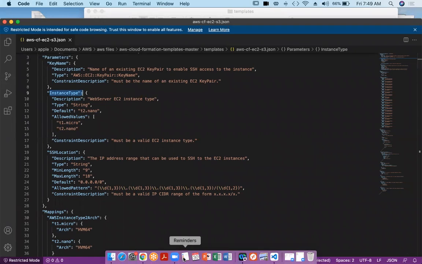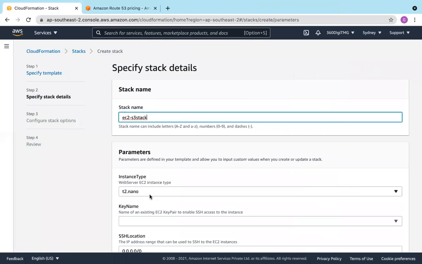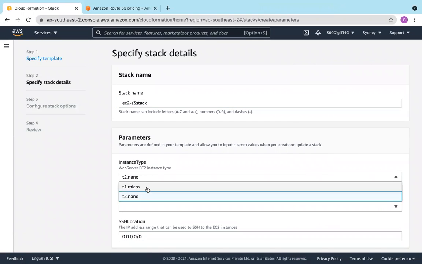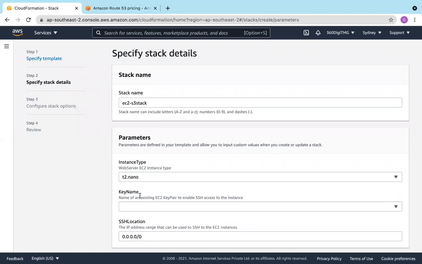Let us go to the console once. Instance type. I can only switch between t1.micro or t2.nano. Not the entire instance types are available here. So let us go for t2.nano this time. And the key name. So key name, it will automatically come from your AWS itself.